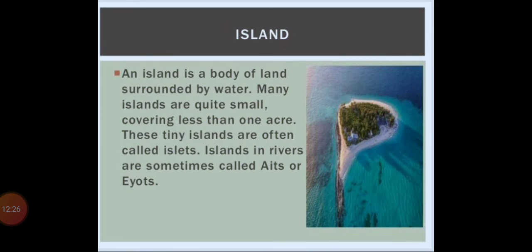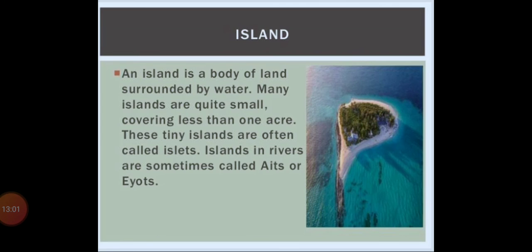Island. You know that an island is a body of land which is surrounded by water, right? Many islands are quite small, covering less than one acre. These tiny islands are often called islets. Generally the land which is surrounded by water, we call it an island, like Andaman and Nicobar Islands. But many islands are very small, covering only about one acre, more or less than that.